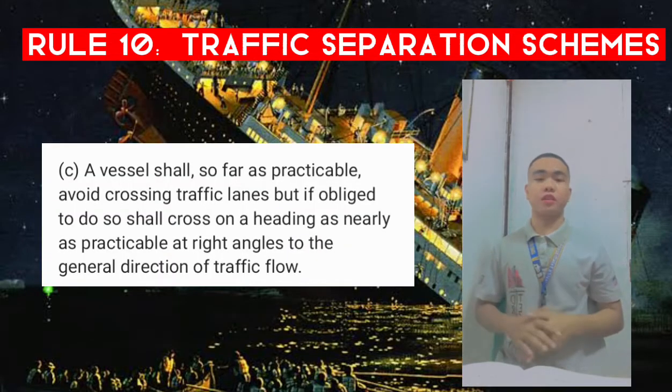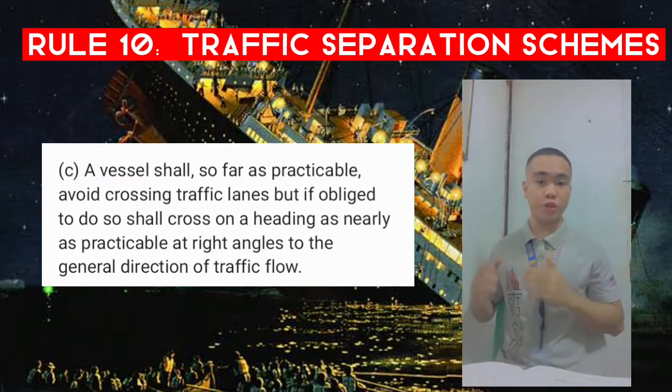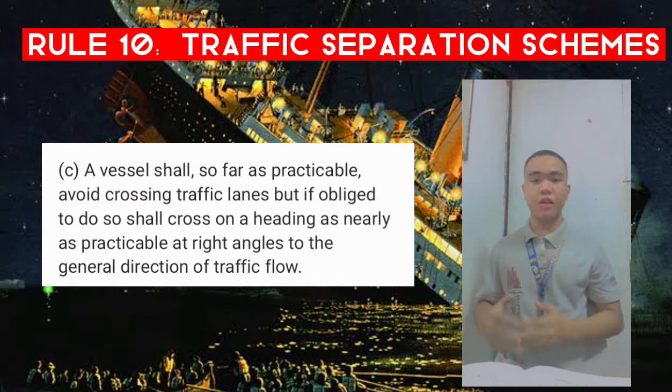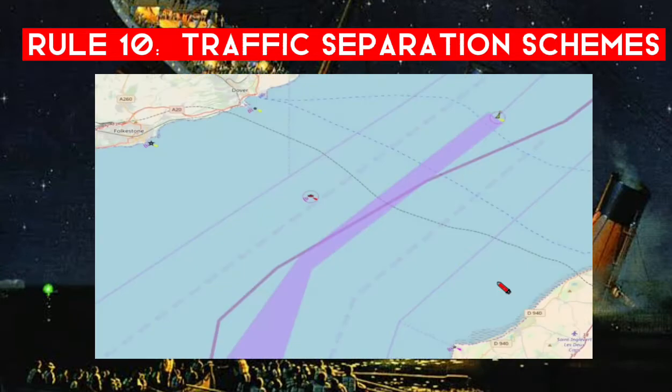Paragraph C. A vessel shall, so far as practicable, avoid crossing traffic lanes, but if obliged to do so, shall cross on a heading as nearly as practicable at right angles to the general direction of traffic flow. Let's watch another example. So now the red vessel wants to cross the traffic lanes. They've got to maintain a heading at right angles to the direction of flow in each of the lanes. They've got to get straight across as quickly as they can.